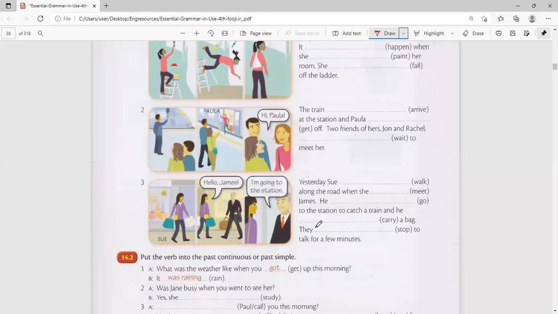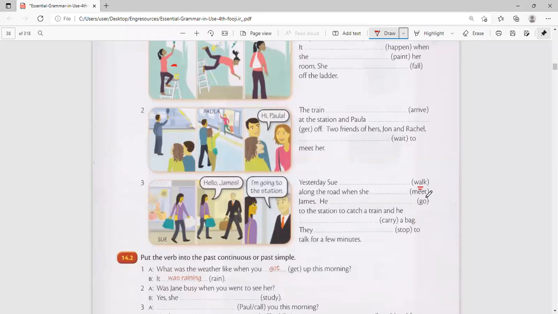Yesterday, walking. When she... No, you're breaking. The voice is not clear. Yesterday, Sue? Not clear. Yesterday, Sue. It's not changing. Yesterday, Sue?